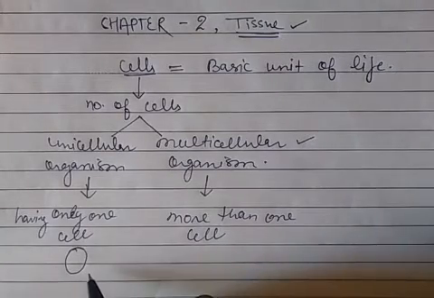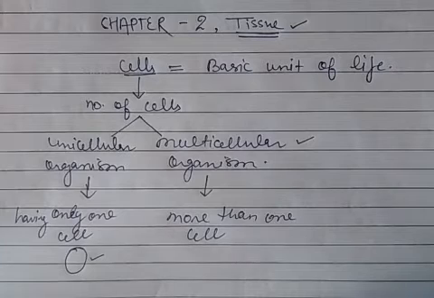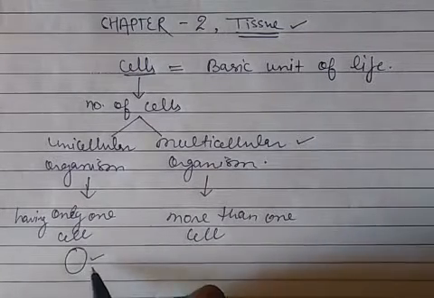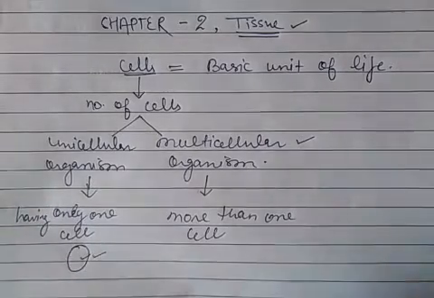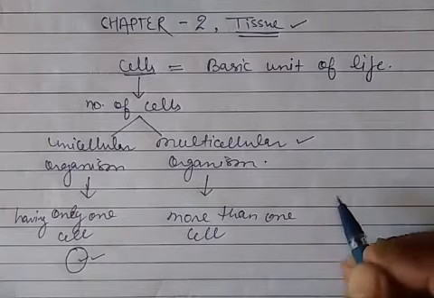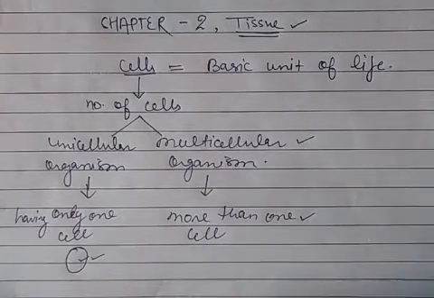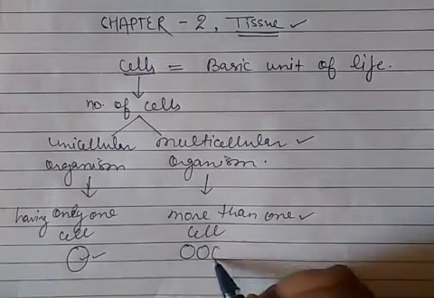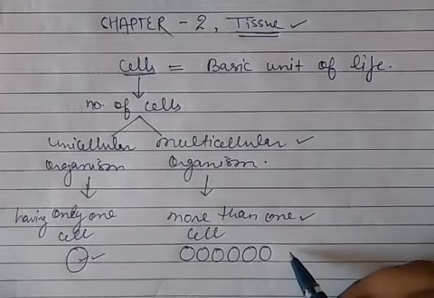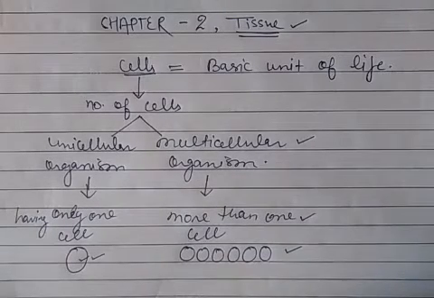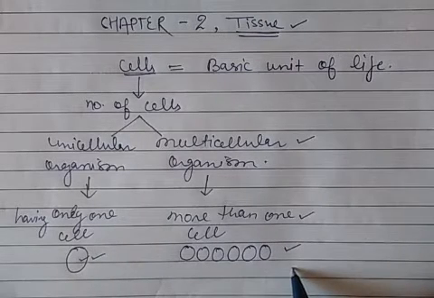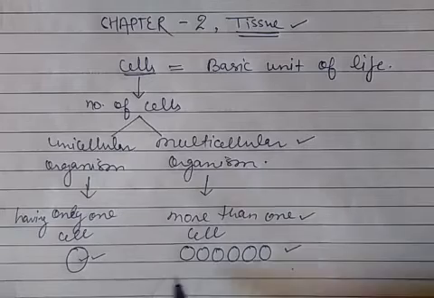If you take the case of the unicellular organism, all the living processes are done by the single cell. But in multicellular organisms, the body is made up of more than one cell, so the work is done by more than one cell.